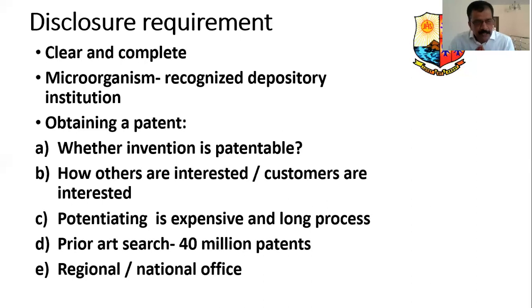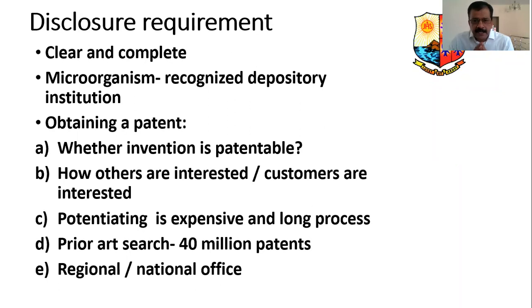I explained the tests: novelty, utility or usefulness, as well as non-obviousness. Only if it meets these, then he has to go forward to apply for a patent. That's the first thing.